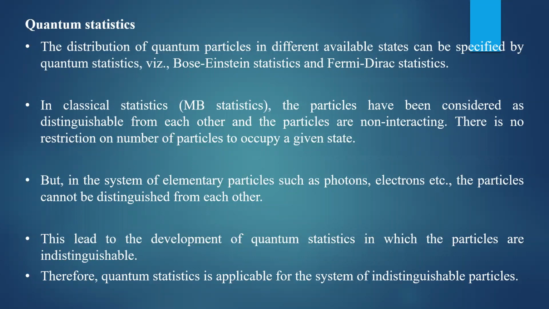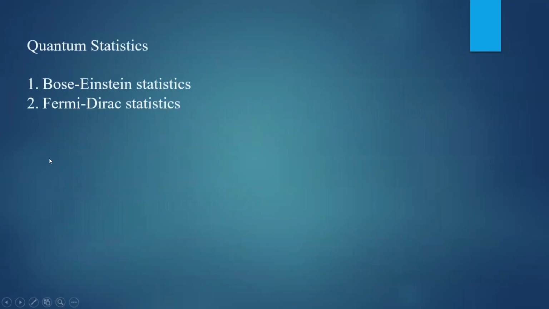They are all called quantum particles and they obey this quantum statistics. In quantum statistics, you can find two different types. One is Bose-Einstein statistics, another one is Fermi-Dirac statistics. They are the two types of quantum statistical distribution function, and they are applicable in different cases.